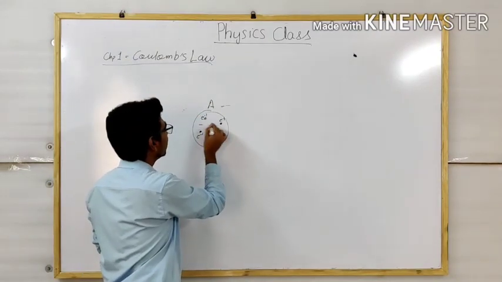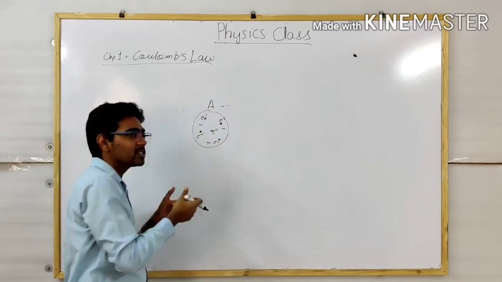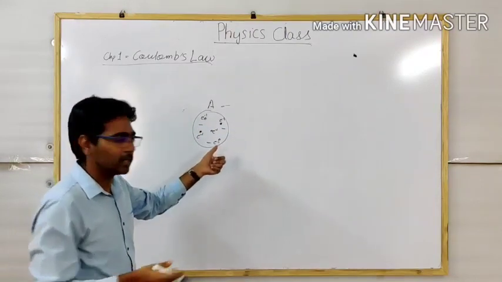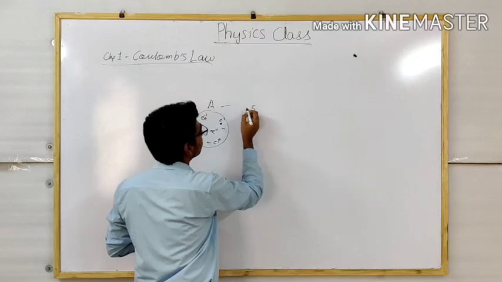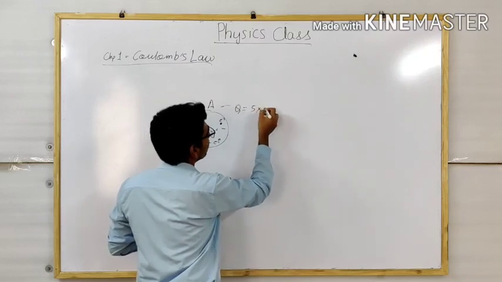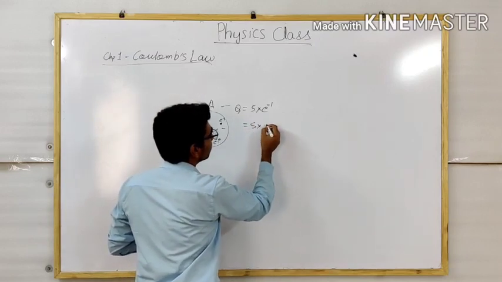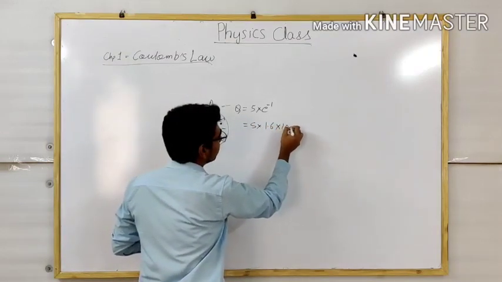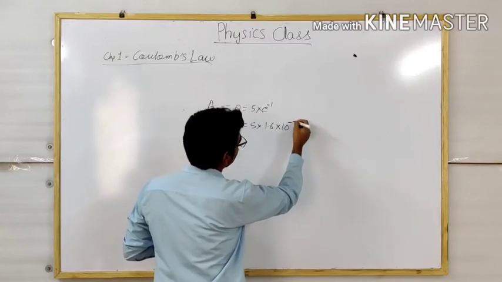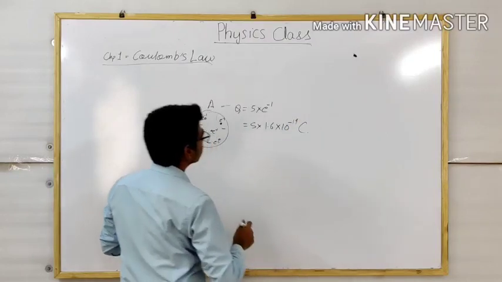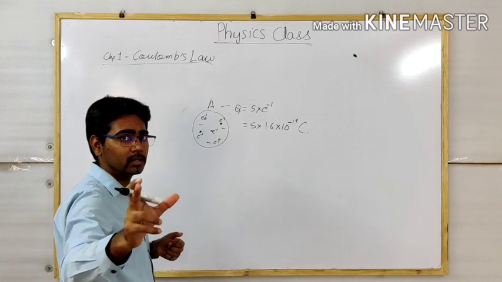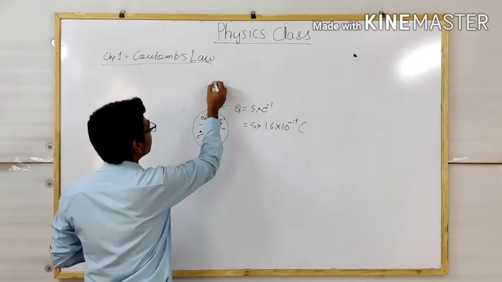The charge is Q = 5 times the charge of e^-1, and e^-1 is 1.6 × 10^-19 coulomb. This is the total. Now we'll study what the quantization of electric charge is.